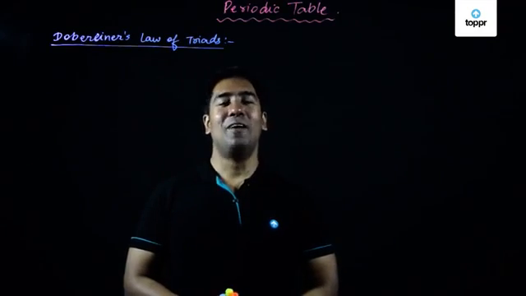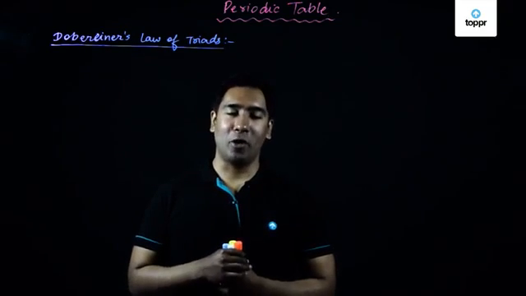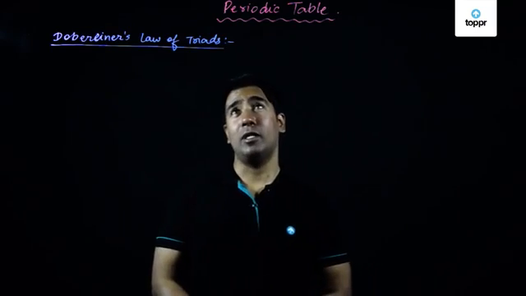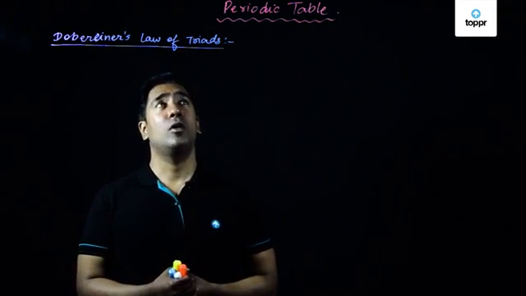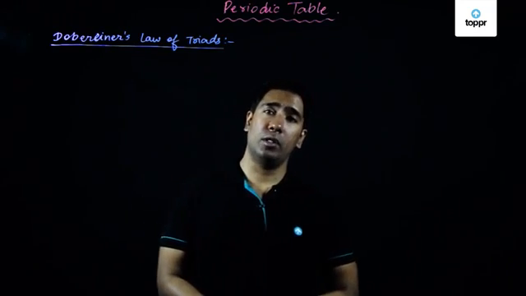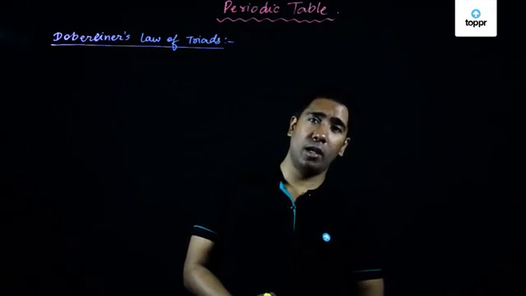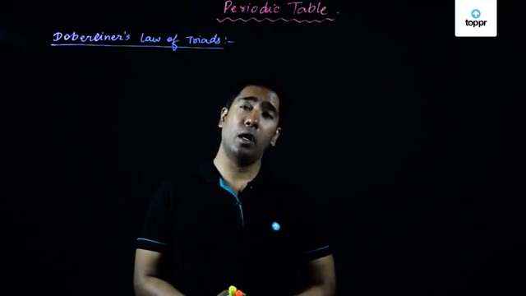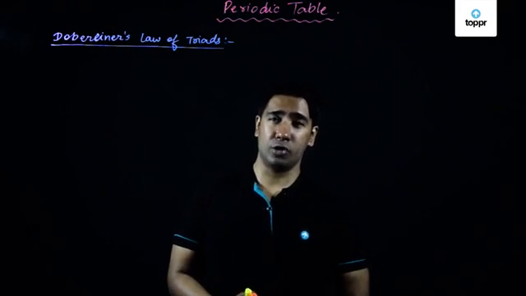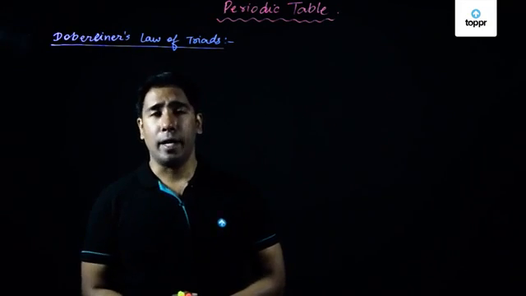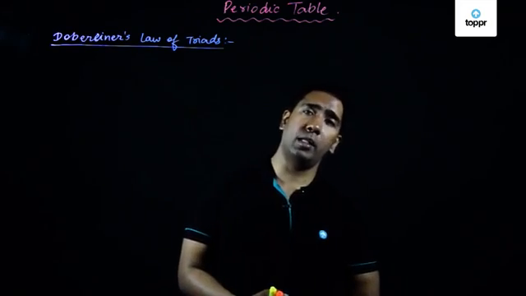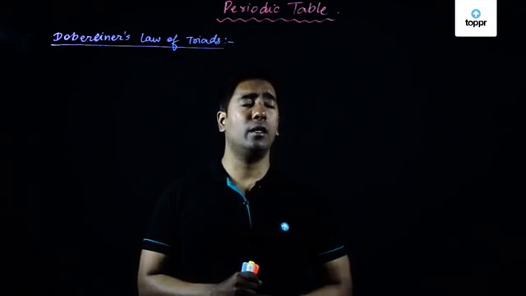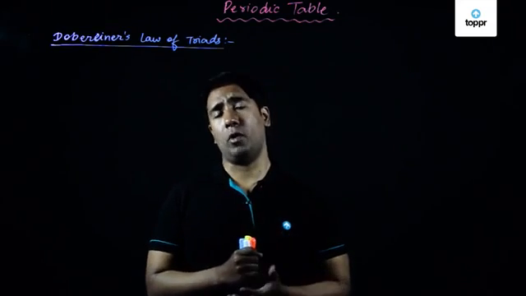Hi friends, welcome to this chapter of the periodic table, which is also called periodicity of elements, different ways of calling the same thing. Let us now look at what we are going to do here. As the name suggests, we are going to study the modern periodic table. However, before coming to its structure and finding the similarities between elements, we will start with the basic need for a periodic table.